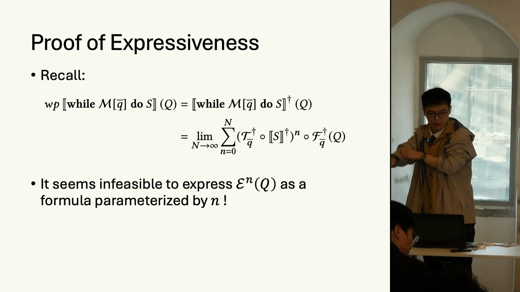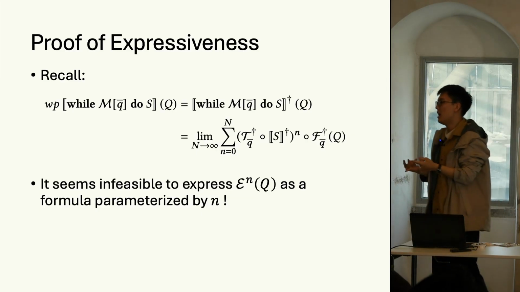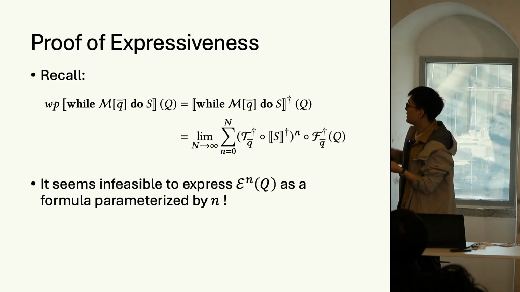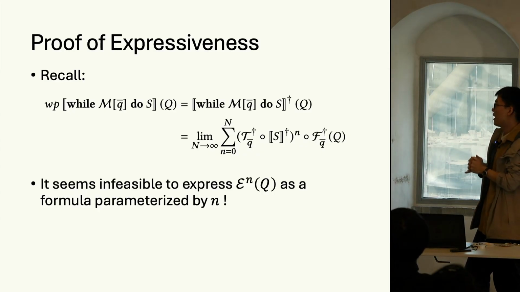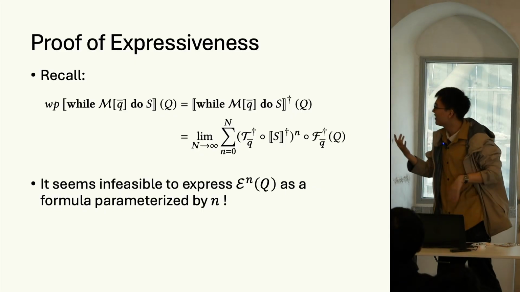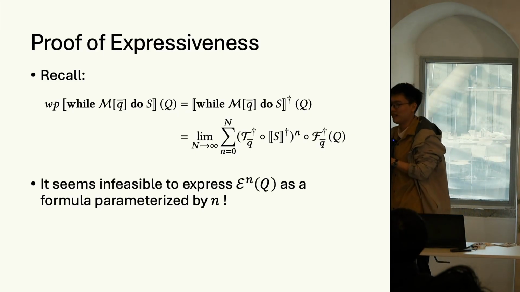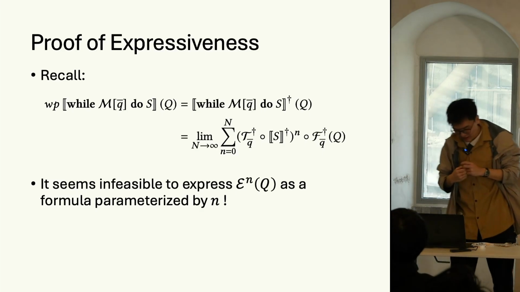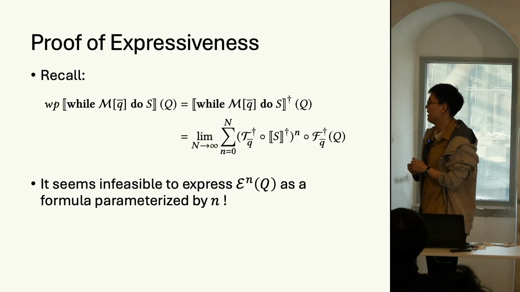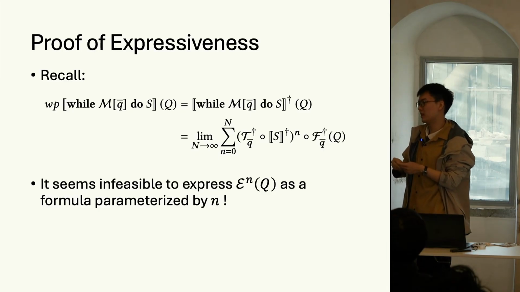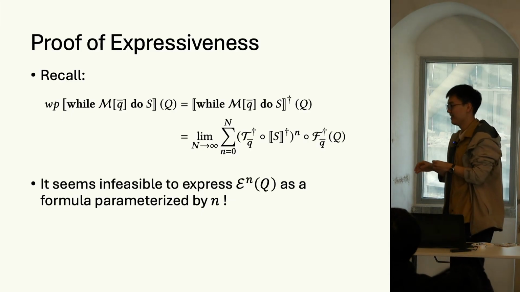We first recall that from an extensional perspective, the weakest precondition of while loops can be obtained by applying the adjoint operation of the semantics function to the postcondition Q, which can be written in an expression including limit, summation, and n-fold composition of a quantum operation, which is quite complicated. So the first problem we need to address is that it seems infeasible to express the application of an n-fold composition of a quantum operation to Q as a formula parameterized by n.